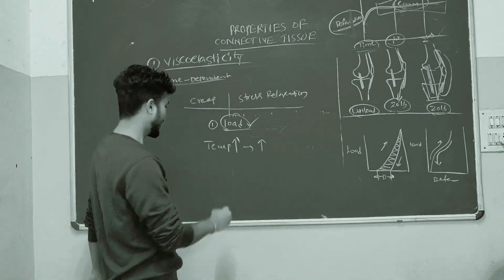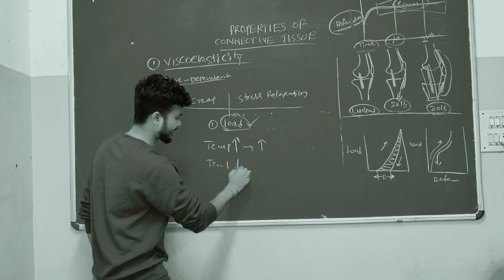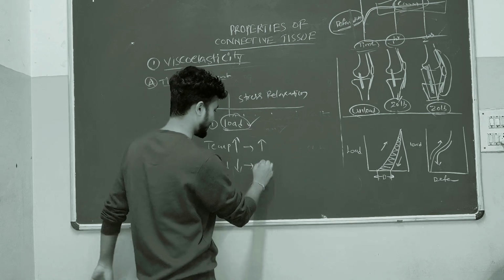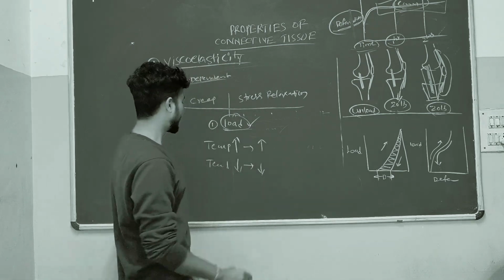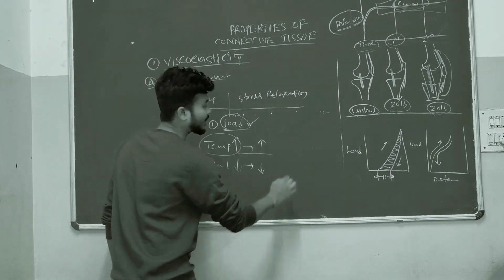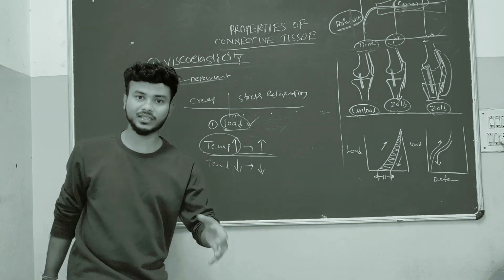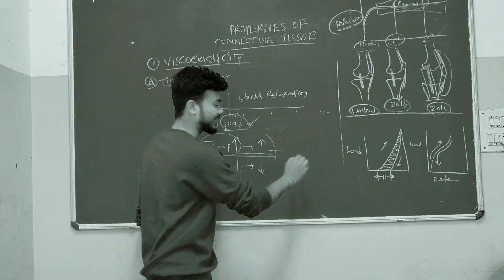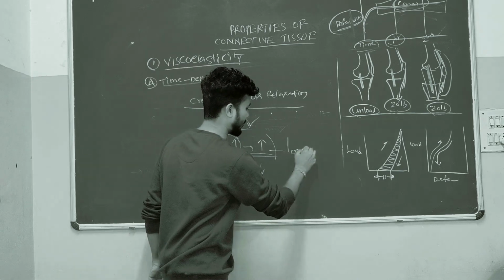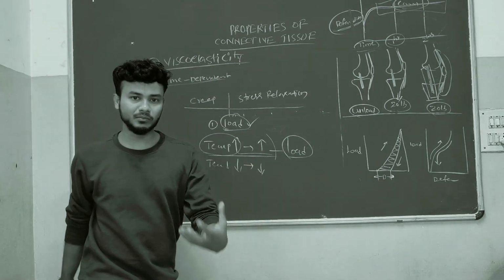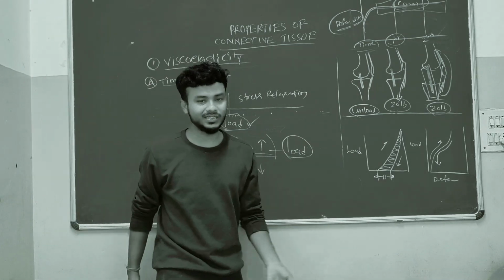If the temperature is less, the properties, viscosity and elasticity, will be less. So if we want to increase the length of the muscle, we apply more temperature to that structure, then we apply load to that muscle, and the muscle will elongate very easily.